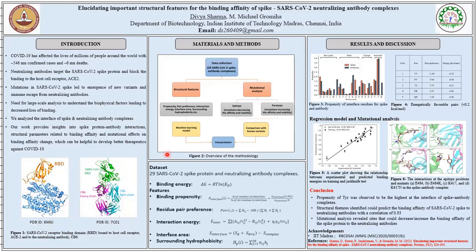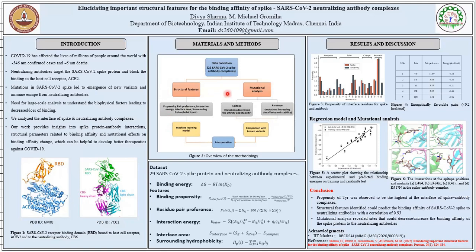Coming to the methodology, figure 2 shows the overview of the methodology. We obtained 29 SARS-CoV-2 spike antibody complexes from the Protein Data Bank and calculated structural features such as propensity, pair preference, interaction energy, interface area, surrounding hydrophobicity, etc. And we tried to develop a machine learning model.